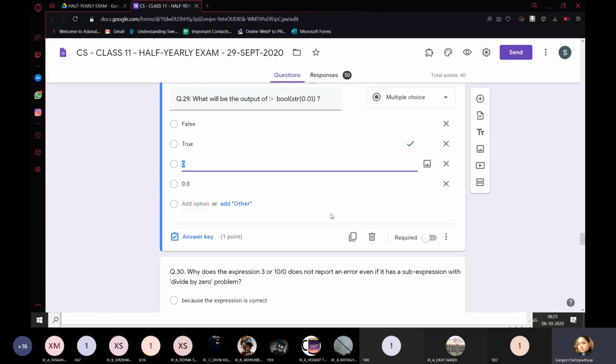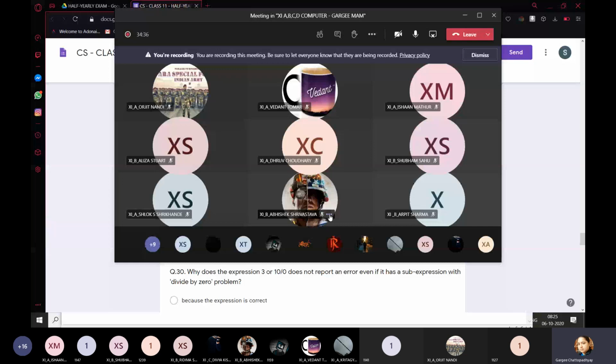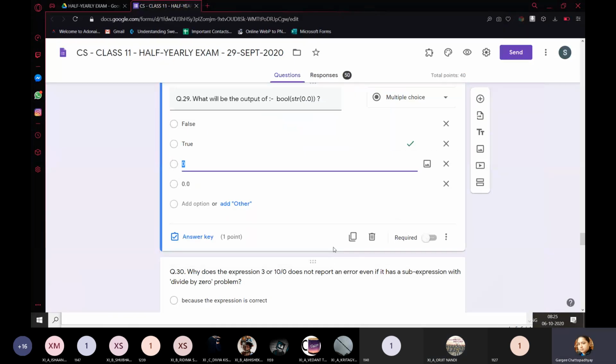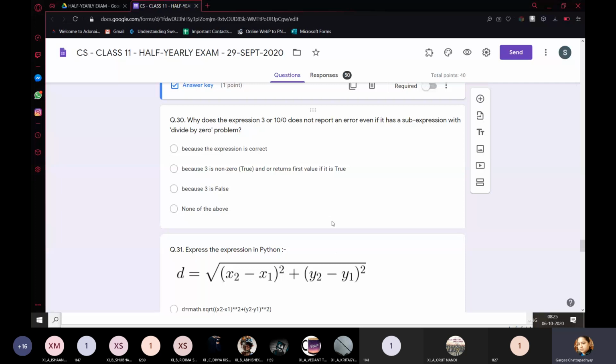How many of you selected true? Raise your hand. You selected true. Very good. Question number 30. Why does the expression 3 or 10 divided by 0 not report an error even if it has a sub-expression with divide by 0 problem?